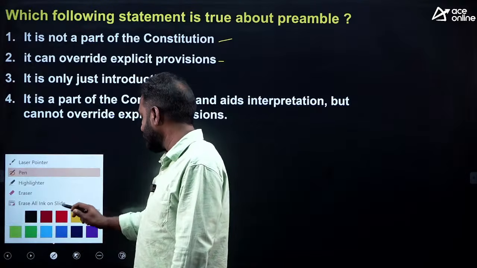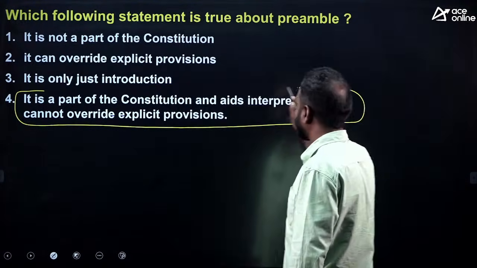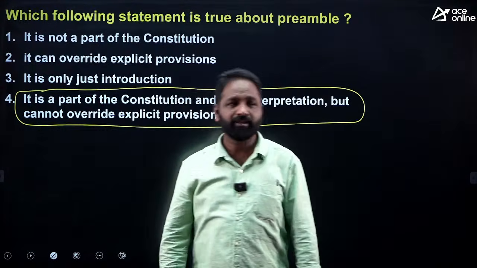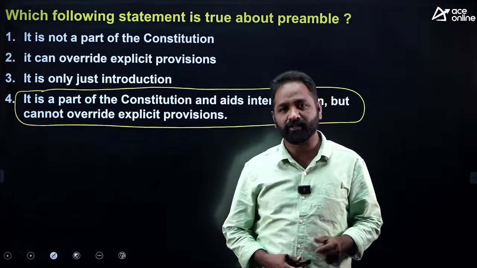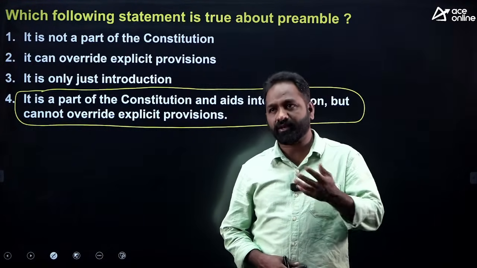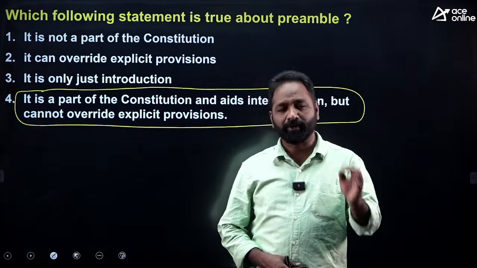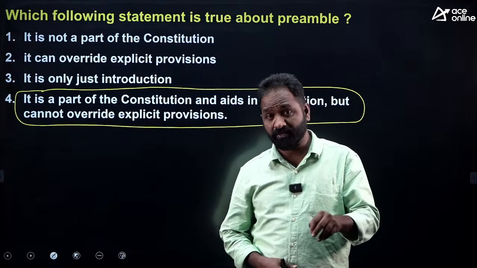What is the answer? Actually, with this question, I want to give some information. Remember that in a previous judgment, the Supreme Court said that the preamble is not part of the Constitution. But in the Kesavananda Bharti case, the Minerva Mills case, and other cases, the Supreme Court clearly said that the preamble is part of the Constitution.